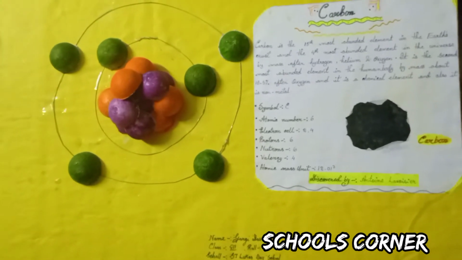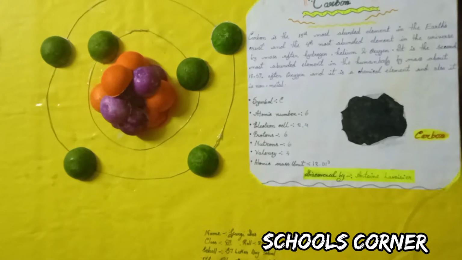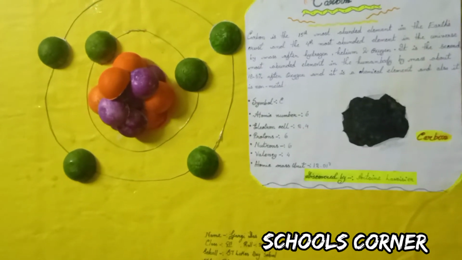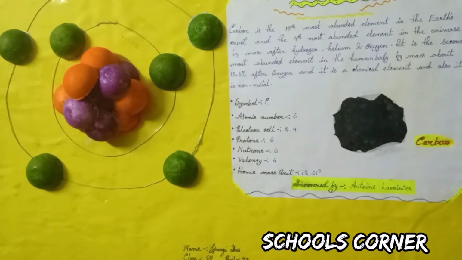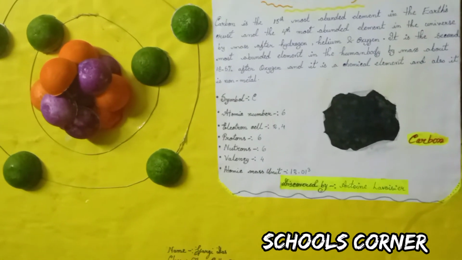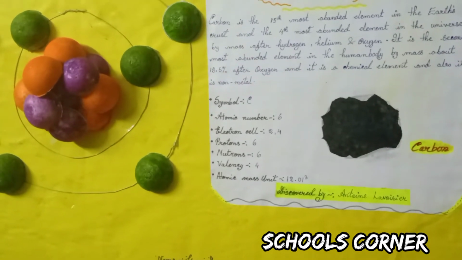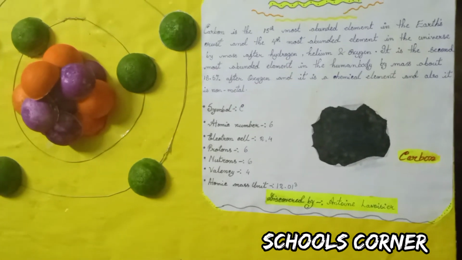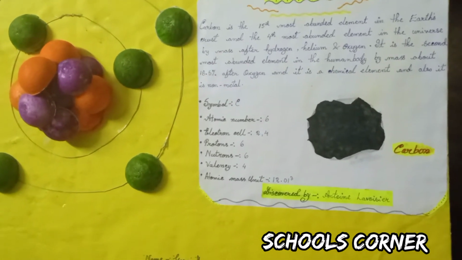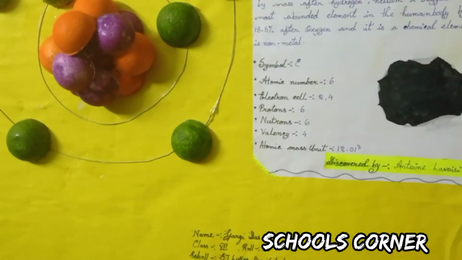Carbon is the 15th most abundant element in the Earth's crust and the 4th most abundant element in the universe by mass after hydrogen, helium and oxygen. It is the second most abundant element in the human body by mass, about 18.5% after oxygen, and it is a chemical element and also a non-metal. Its symbol is capital letter C.